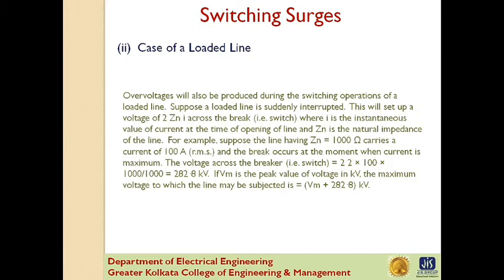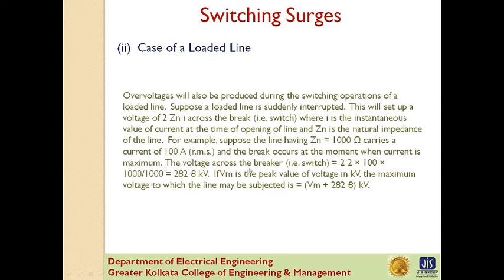Now overvoltages will also be produced during the switching operation of a loaded line. Suppose a loaded line is suddenly interrupted. This will set up a voltage of Zn I across the break, that is the switch, where I is the instantaneous value of current at the time of opening the line and Zn is the natural impedance. Now suppose Zn is 1000 ohm, the line carries a current of 100 A, and the break occurs at the moment when current is maximum.